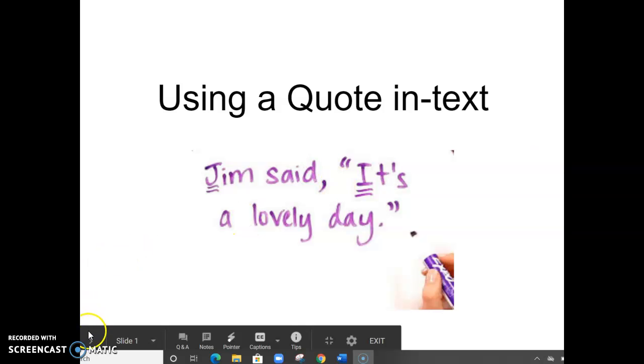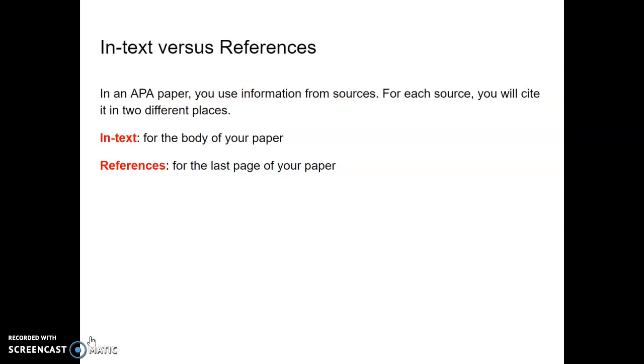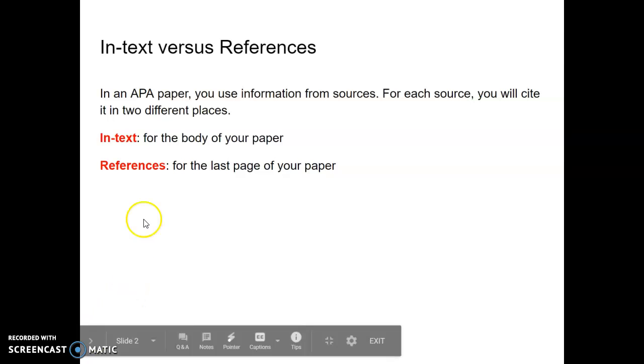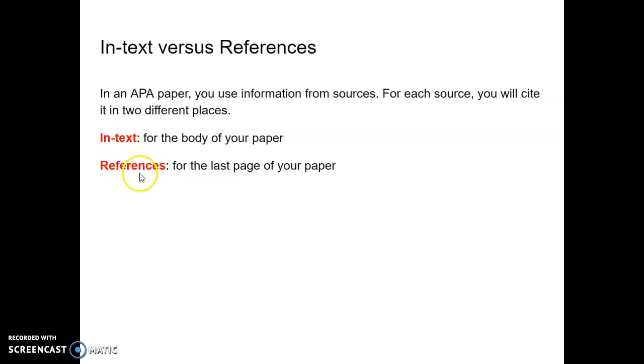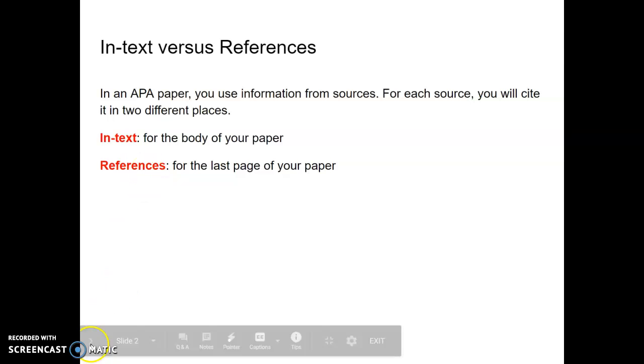So, when you are using sources from the SDSU library for your APA paper, you're going to cite each source in two different places. Number one, you will cite your source in text for the body of your paper, and number two, you'll also cite the same source for the last page of your paper.